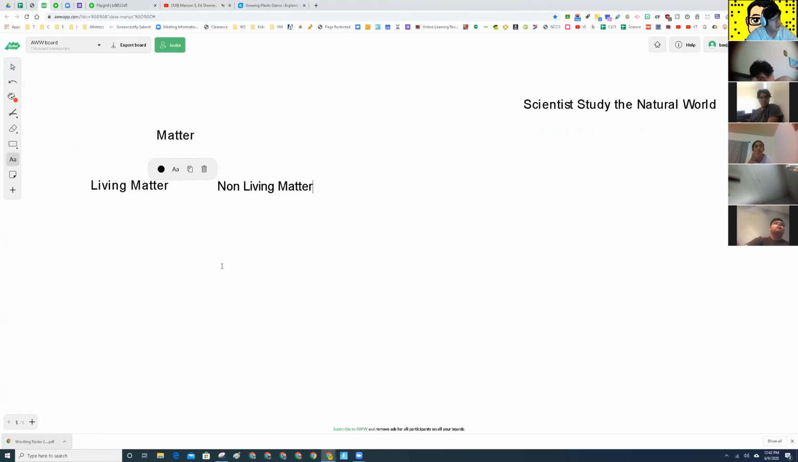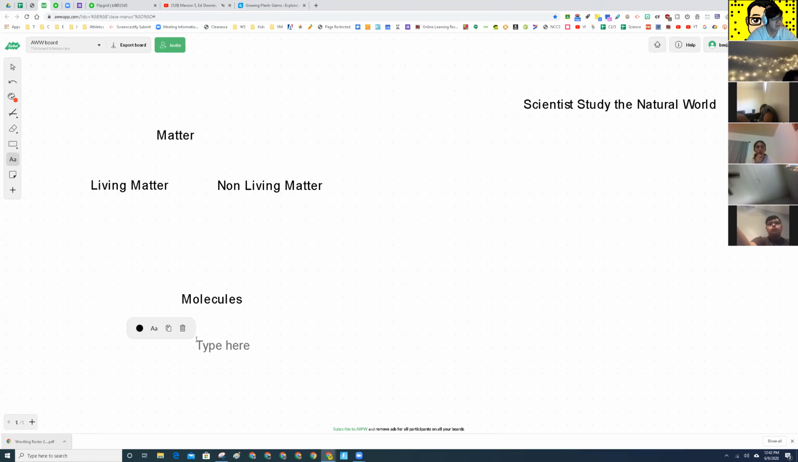Now, what do both of these have in common? Molecules. That's right. Remember, molecules are what they're made out of. And what is a molecule made out of? Atoms. Very good. Good job.